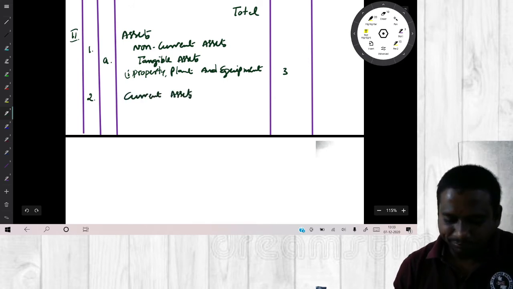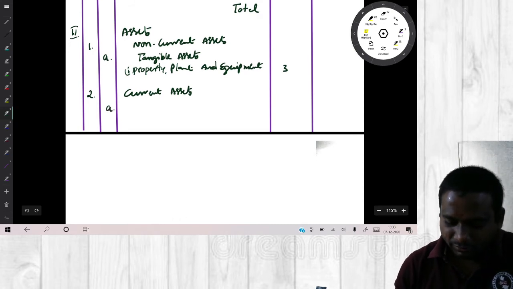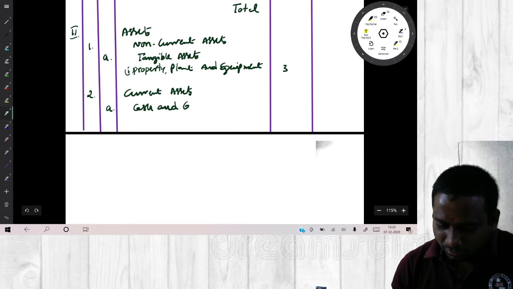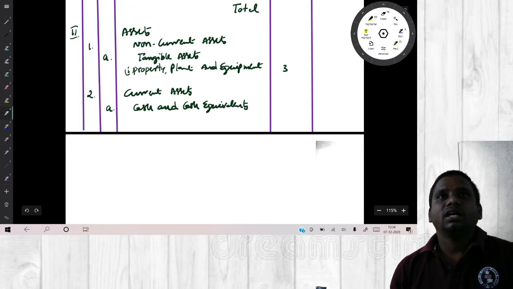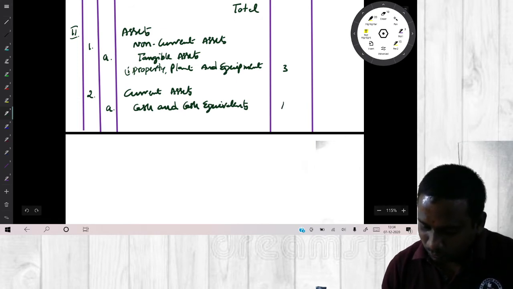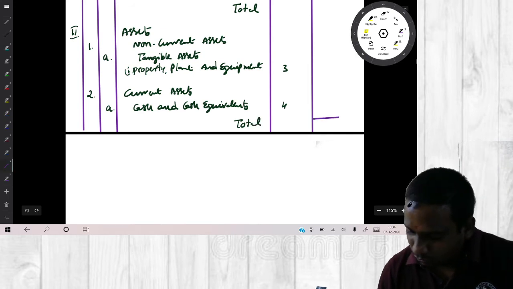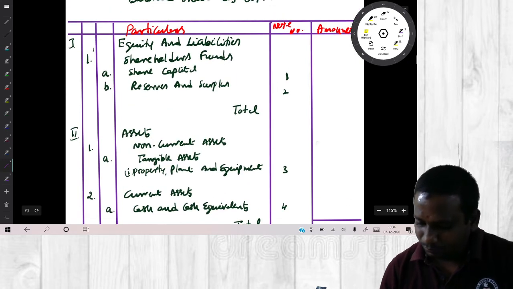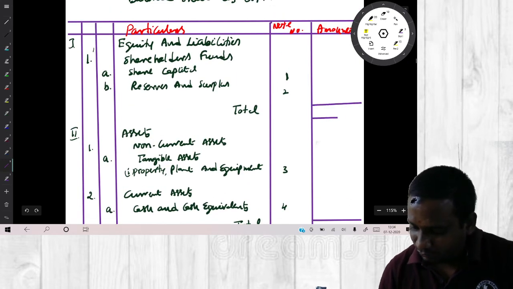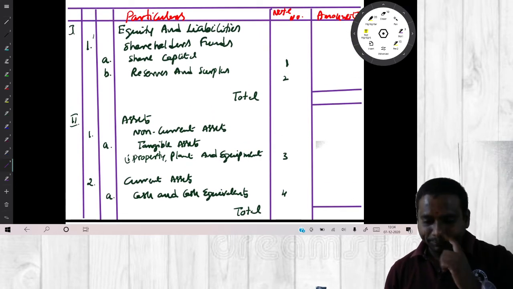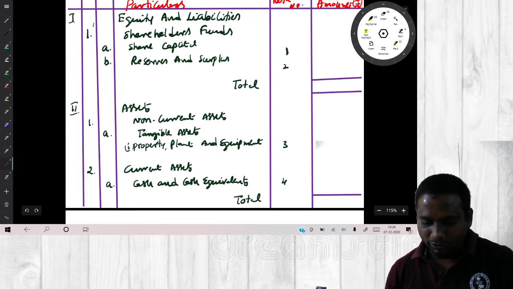Current assets. Under current assets, cash and cash equivalents. So note number 4. That's it. Total. So make it first. Total. So now do prepare these notes 1, 2, 3, 4.